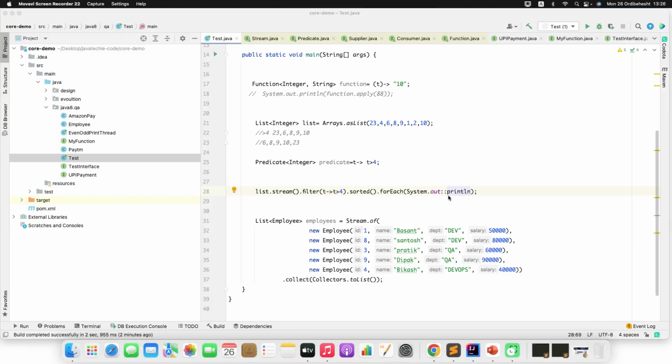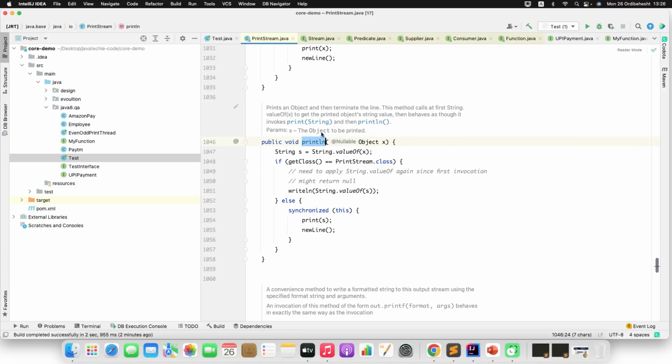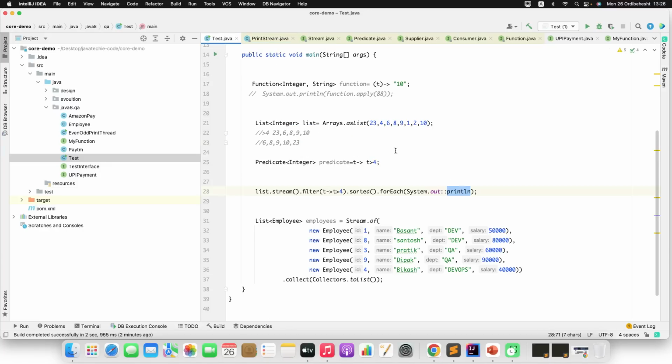Now immediately it comes to your mind, what is method reference? This method reference is a shorthand notation of a lambda expression to call a method. Since this println, if you go to the println, is a method present inside the PrintStream class, right? So you can directly call that using this static reference.